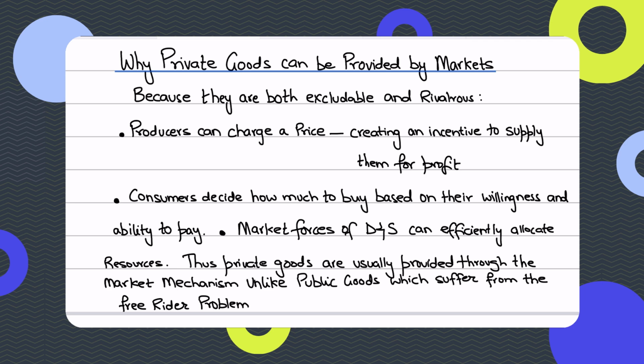Pretty simple. Producers can charge a price that creates an incentive to supply them for profit. That's what I've written here as well, as you can see on your screens. Consumers decide how much to buy, which is based on their willingness and ability to pay. The market forces of demand and supply bring producers and consumers together so that they interact, and ultimately result in efficient resource allocation. So private goods, guys, are usually provided efficiently through the market mechanism, unlike public goods, which suffer from the free rider problem.